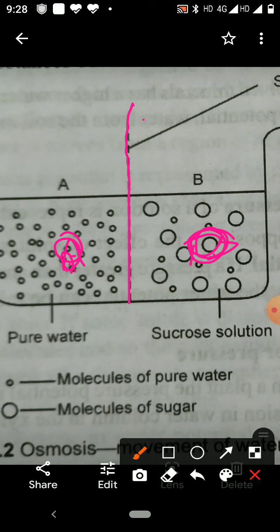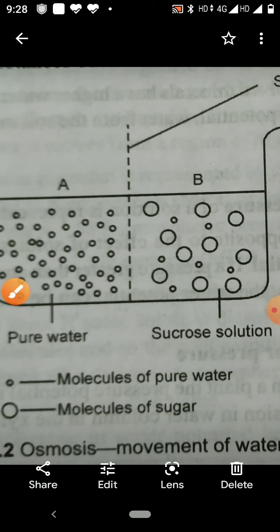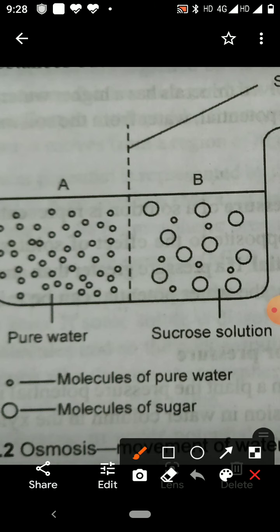So what definition of osmosis did I tell? According to that, when two liquids of different concentration or different water potential are separated by a semi-permeable membrane, molecules of water will diffuse from their high concentration to their low concentration, or from high water potential to low water potential.